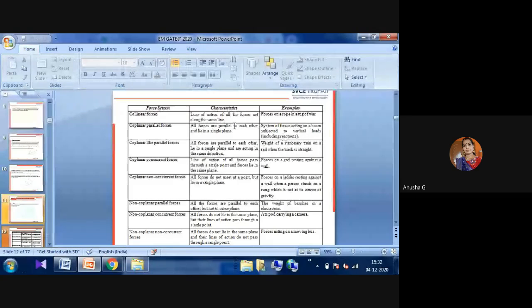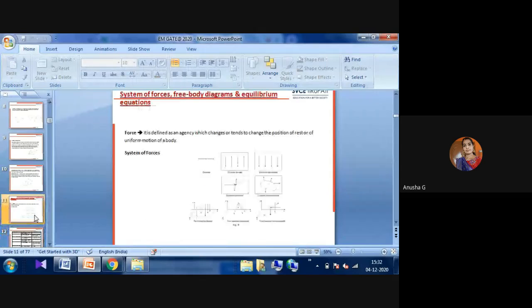Okay, next we'll see coplanar like parallel forces. All the forces are parallel to each other here, all lie in a single plane and act in the same direction. All forces will be in one direction. The main example is the weight of a stationary train on a rail when the track is straight. Whatever the total load will be, you can observe all are in the same downward direction.